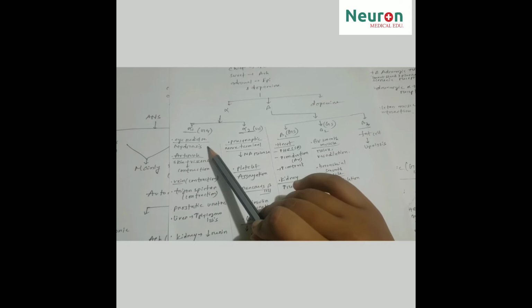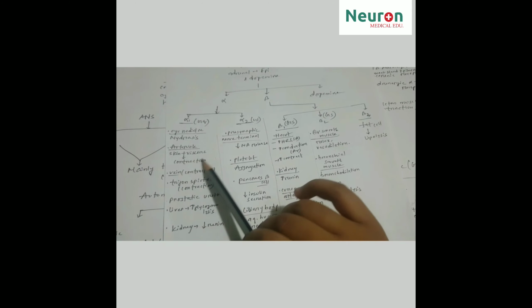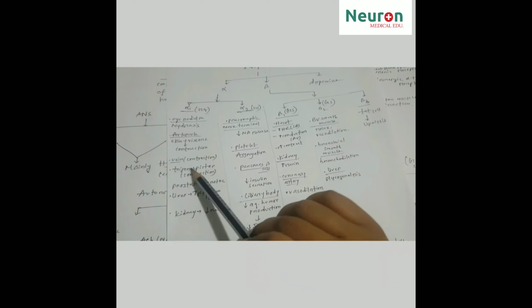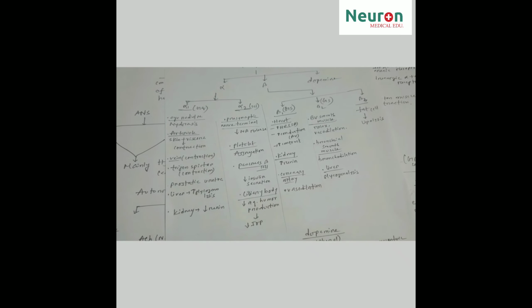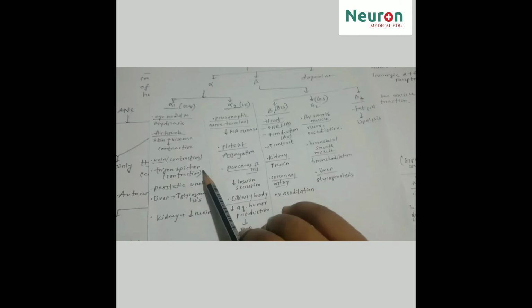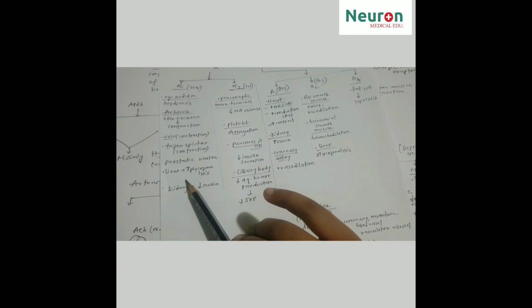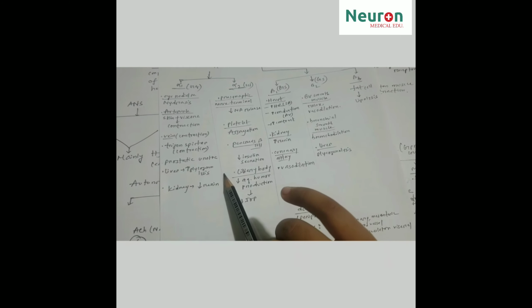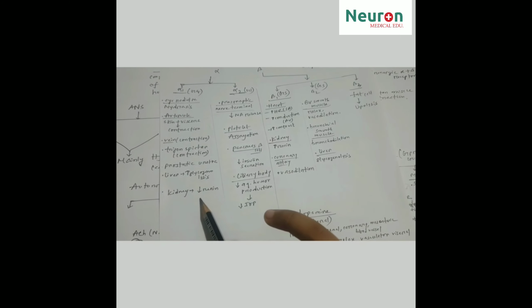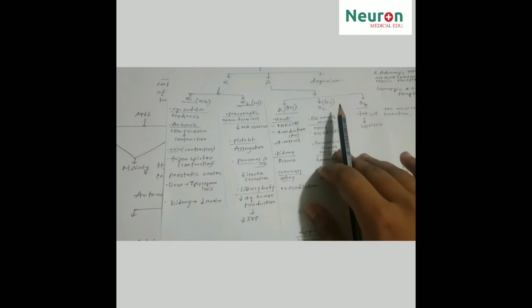On the radial muscle of the eye, the alpha 1 receptor causes mydriasis. On the arteries of the skin and viscera it causes contraction of the artery. On the vein, contraction of the vein. It also has an effect on the trigone sphincter, causing contraction, and on the prostatic urethra. On the liver it causes increased glycogenolysis, and on the kidney it causes decreased renin secretion.